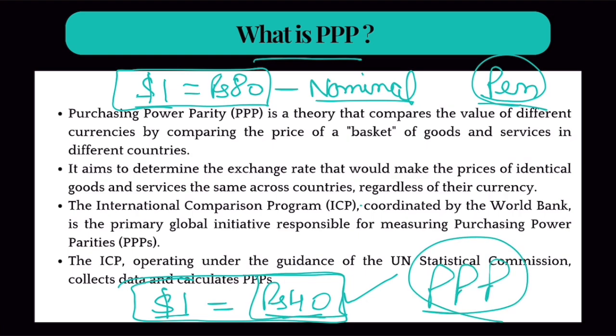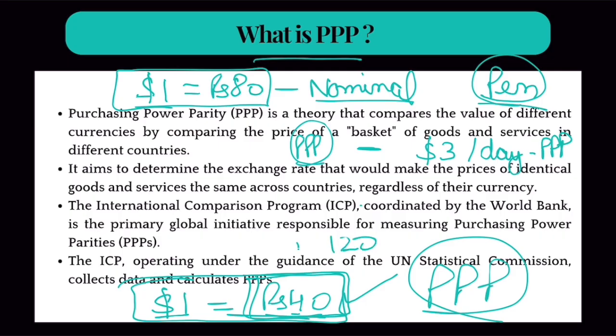Now, the World Bank measures poverty in PPP exchange terms. So if the World Bank says that anyone who earns less than $3 per day in PPP terms, then we'll take the PPP exchange rate and say 40 into 3, that is 120. Anyone who earns less than 120 rupees per day is categorized as poor in India as per the World Bank.